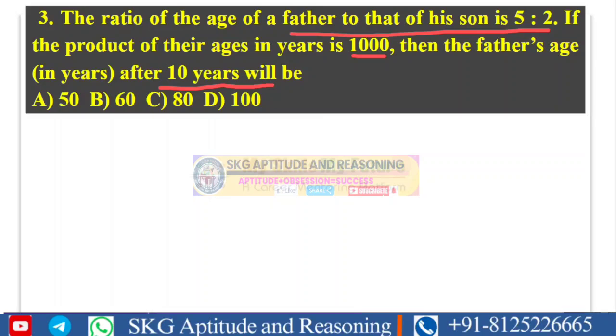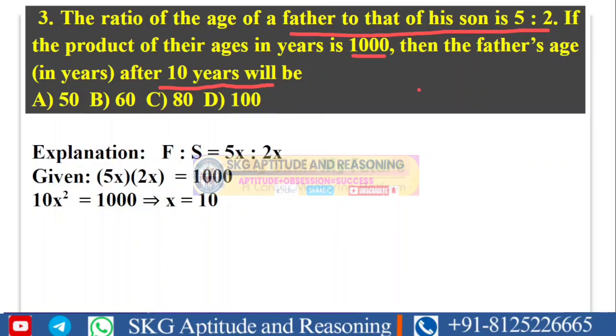Let us try to find it in a simple manner. Let us assume the father and son's ages to be 5x and 2x. Whenever the product of their ages is given, try to assume the ratio as 5x and 2x. What is asked in the question is that the product of their ages is 1000. So 5x into 2x equals 1000, and if we simplify that equation, we get x as 10.